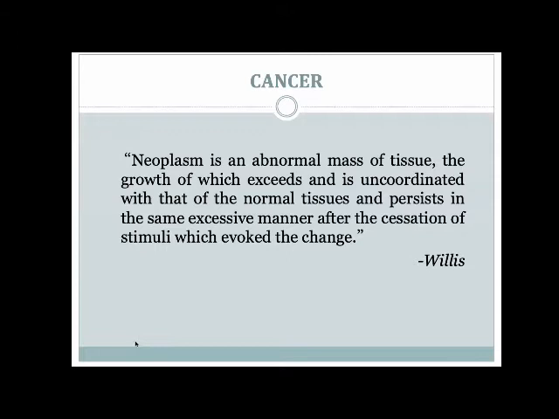So what is a neoplasm? It is an abnormal mass of tissue, the growth of which exceeds or is uncoordinated with that of normal tissues and persists in the same excessive manner after the cessation of stimuli which evoke the change. So this is the definition. But in normal terms, a neoplasm is an abnormal mass of tissue growth which just keeps multiplying in an uncoordinated manner, and it takes no stimulus from the environment that is surrounding us.